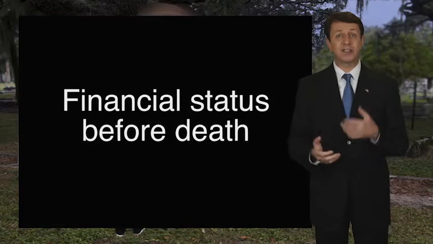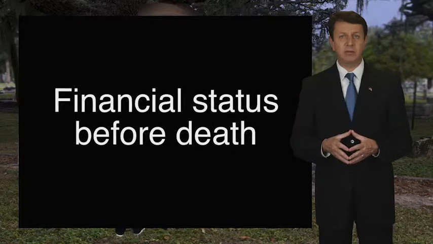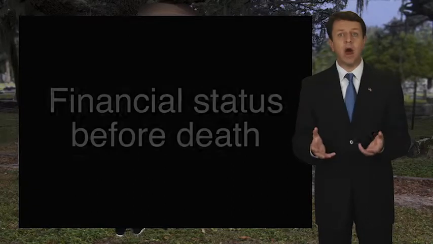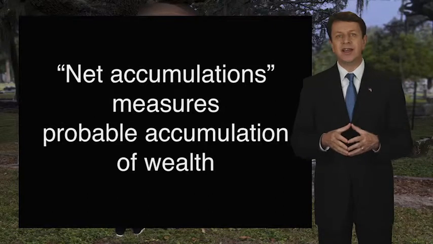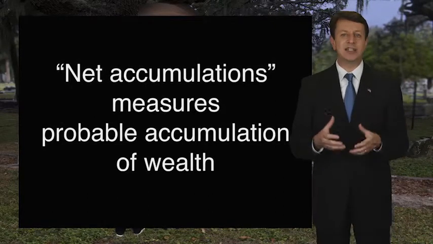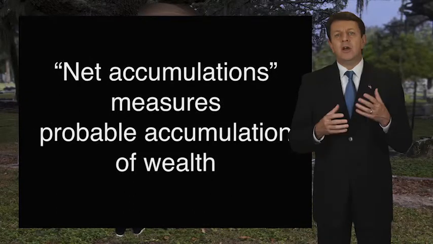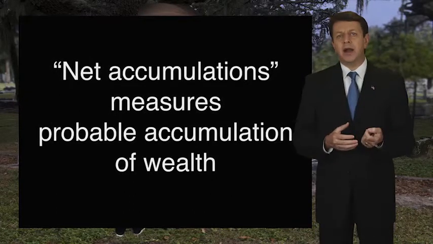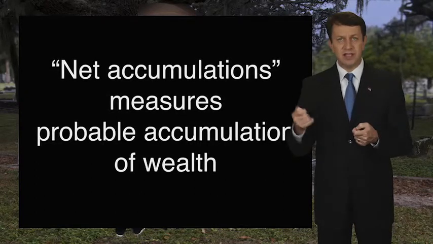Now, what about a person's wealth or financial status before their untimely death? How does this affect the claim? Under Florida law, we look to what is called net accumulations. This is a way of measuring the decedent's probable accumulations of wealth. We estimate the amount of money that if they had lived a full life, they would have left this wealth to the family.